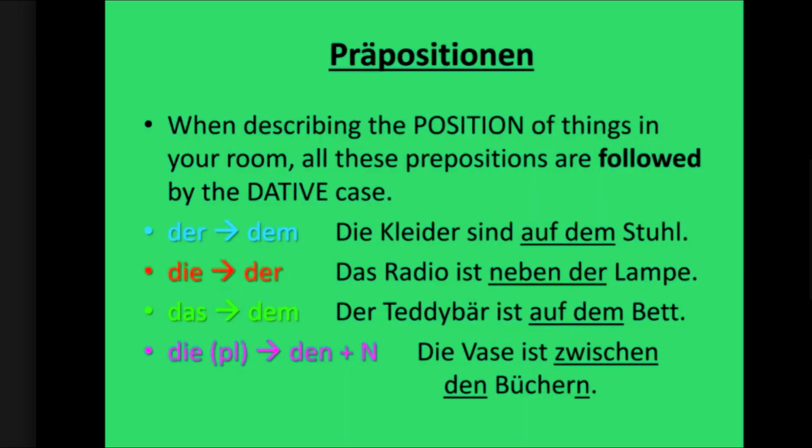Okay? Der Teddybär ist auf dem Bett. The teddy bear is on the bed. That means the teddy bear is placed on the bed. Nobody is moving it. We are just talking about its position. The vase is zwischen den Büchern, between the books. So zwischen den plus extra n which goes at the end of the word Bücher. Zwischen den Büchern. So this is how these prepositions are followed by the dative case when we are describing the position of something kept somewhere.